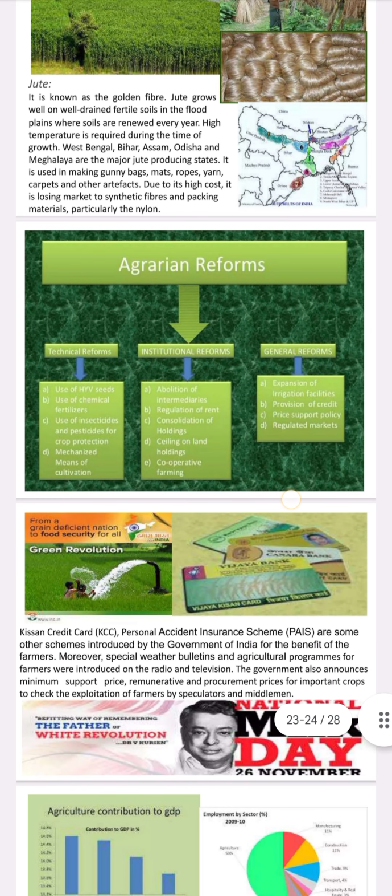Agrarian reforms: technical reforms, institutional reforms, and general reforms are there. Technical reforms are nothing but the use of high yielding variety seeds, chemical fertilizers, pesticides, insecticides, crop protection, and mechanized means of cultivation.